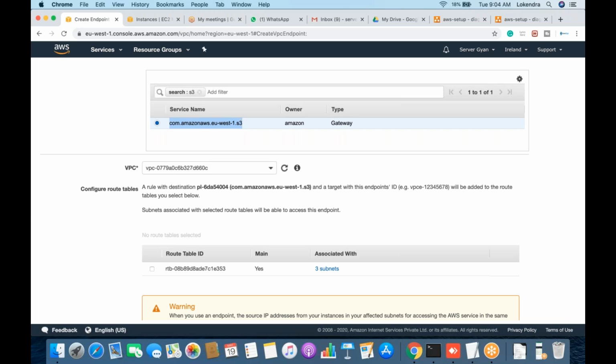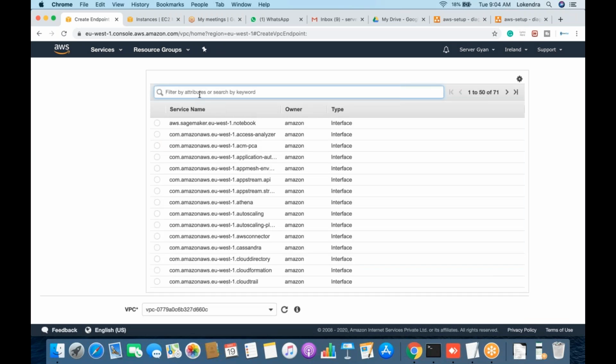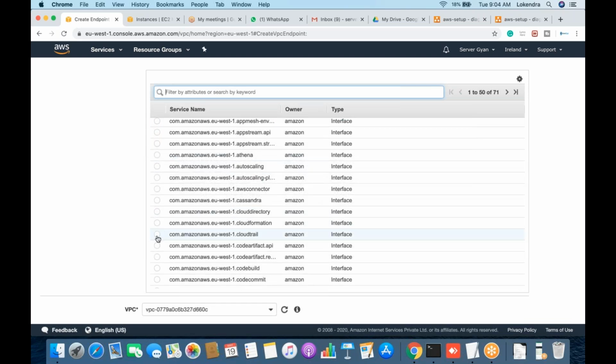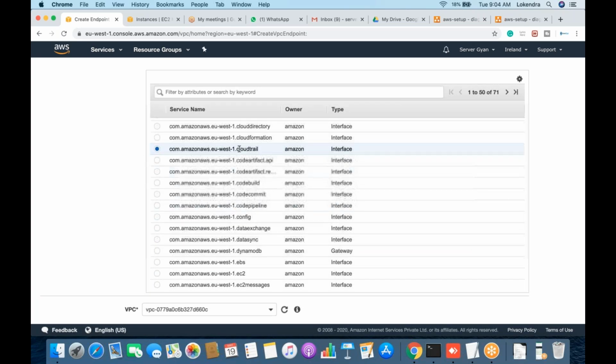But after creating this particular option, there is not only one service. For example, if you have a private subnet and you want to access CloudTrail, and there is no NAT gateway or internet gateway available, in that case you can create one VPC endpoint, and using that VPC endpoint you will be allowed to access it.